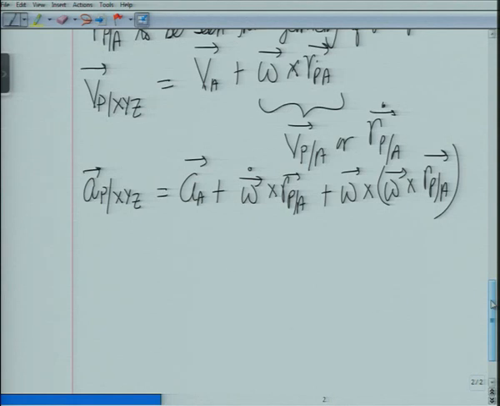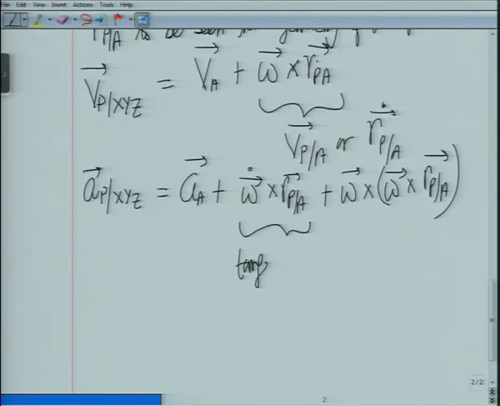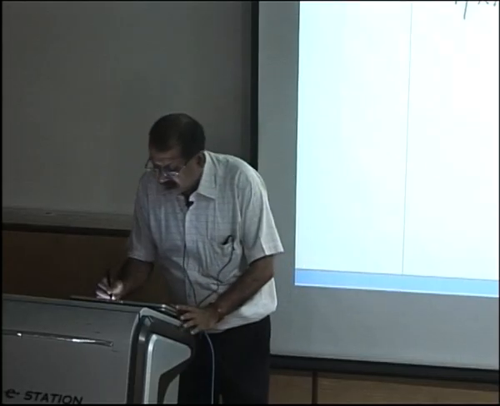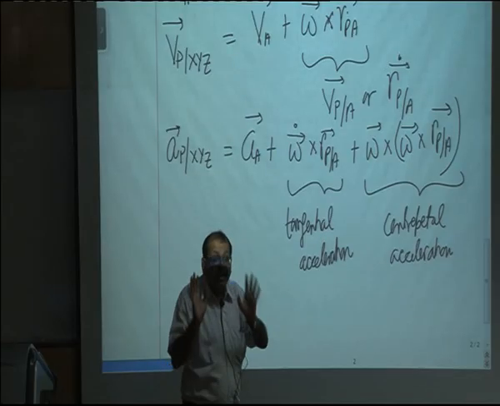Okay. Now this omega dot cross RPA, we may also call this the tangential acceleration. This is just a name we can call it, and the other part we can call the normal acceleration, it helps us in remembering. And what you realize is that between 2 points on a rigid body, the formulas are very similar to circular motion, but now this may be different in a 3-dimensional case.